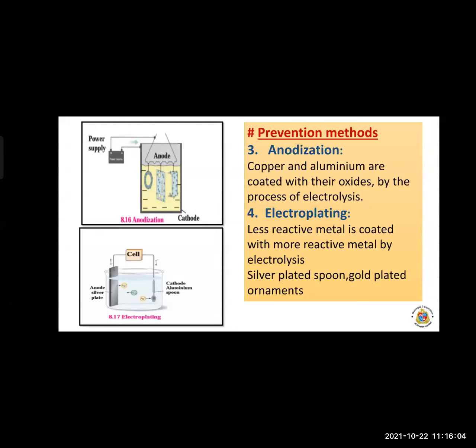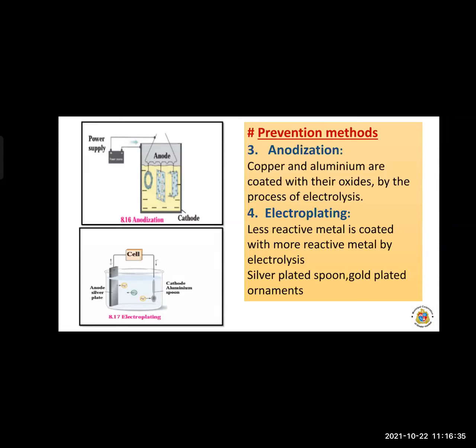This is done by the process of electrolysis. Now observe the diagram: the copper and aluminum articles are used as anode. And the oxide layer is strong and uniform all over the surface.